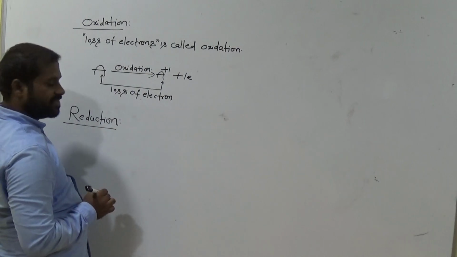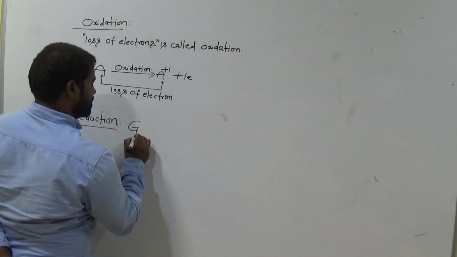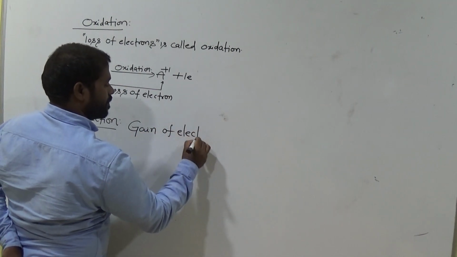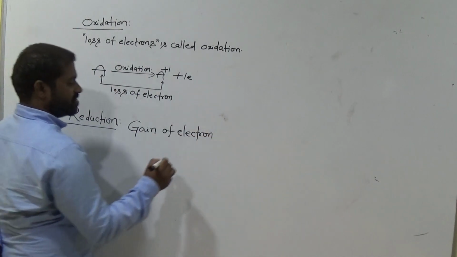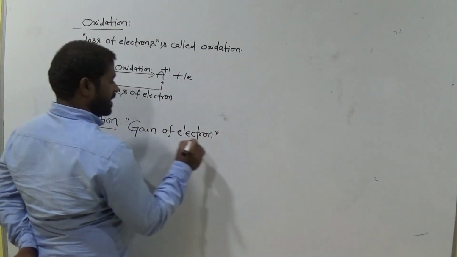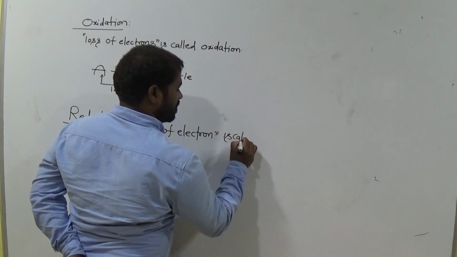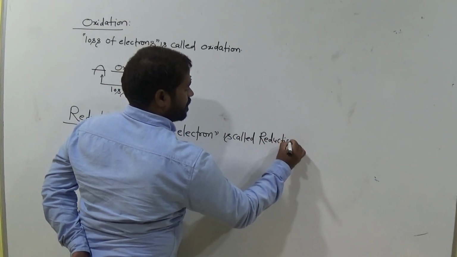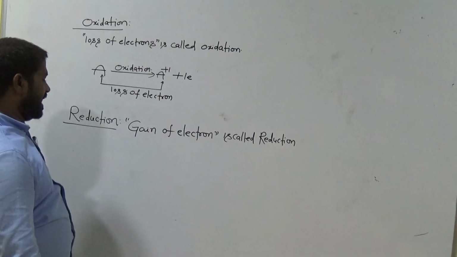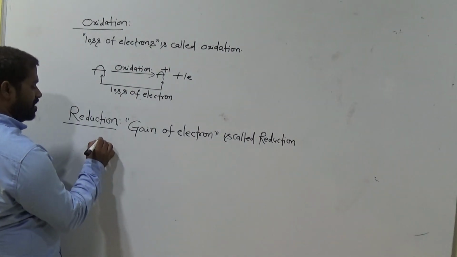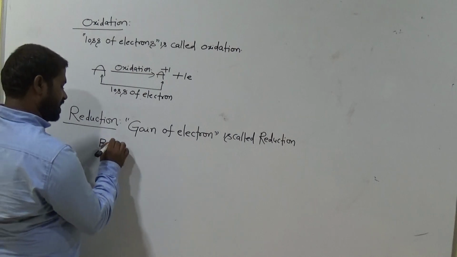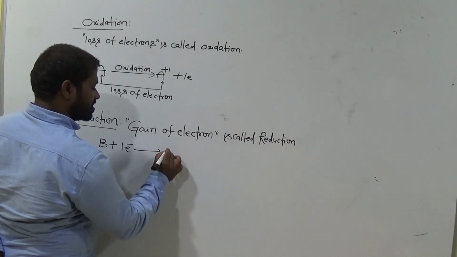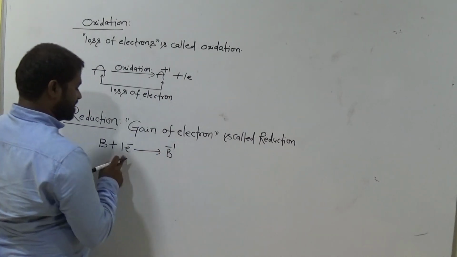Now what is reduction? Simple. Gain of electron is called reduction reaction. This is the B. Now this B gains 1 electron, suppose. Gaining of electron means minus. How many electrons it gains? 1 electron.